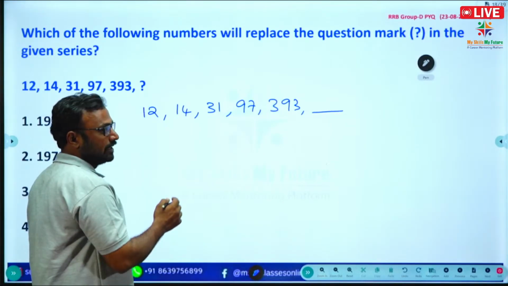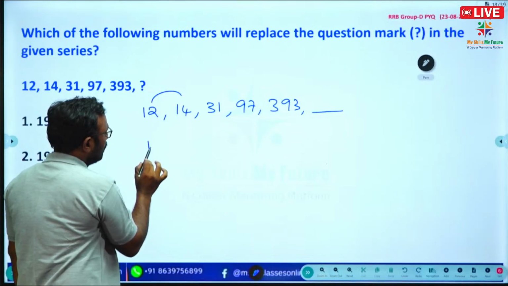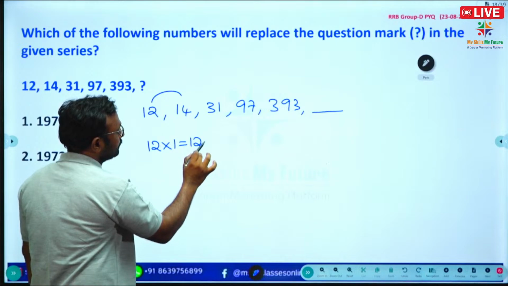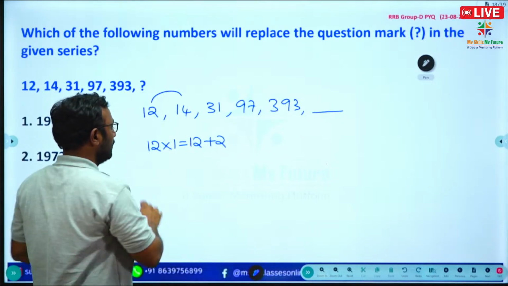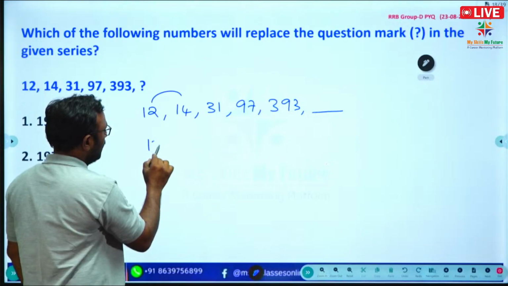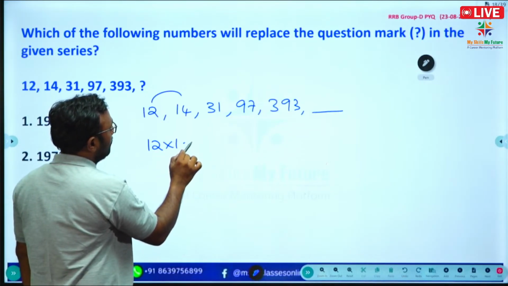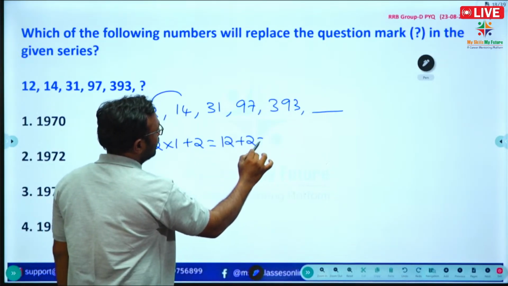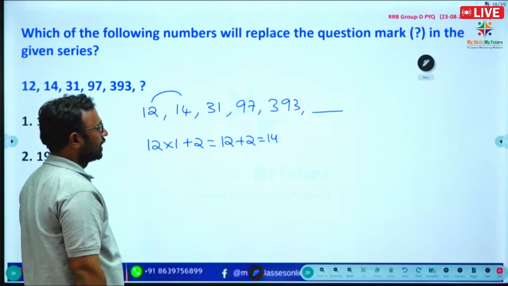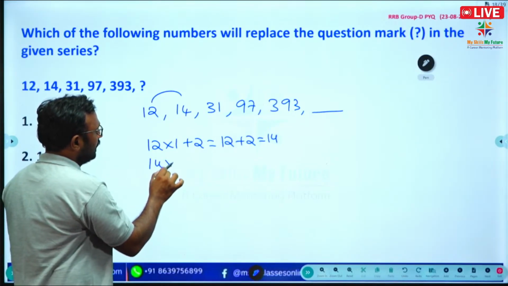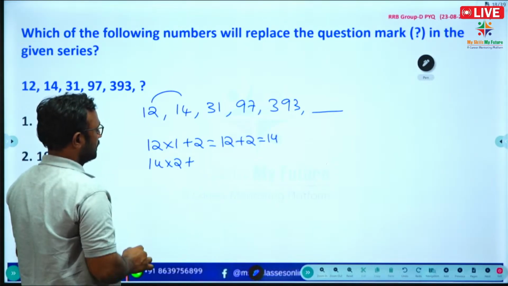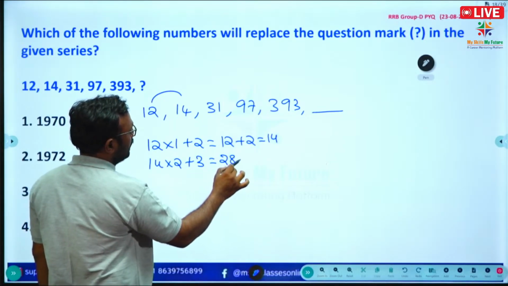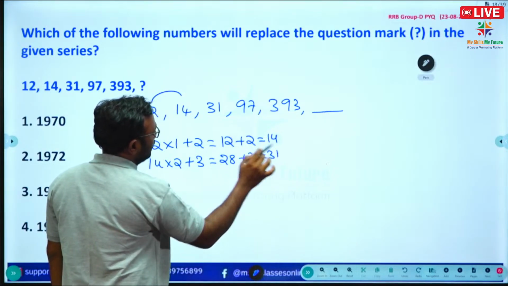If you see the pattern, 12 into 1 plus 2, we get 14. Next, 14 into 2 is 28, plus 3, we get 31.